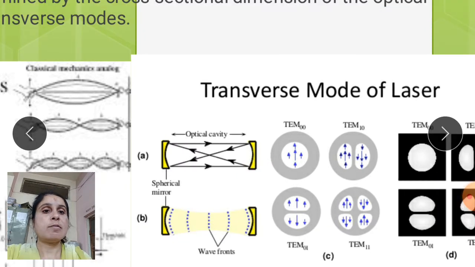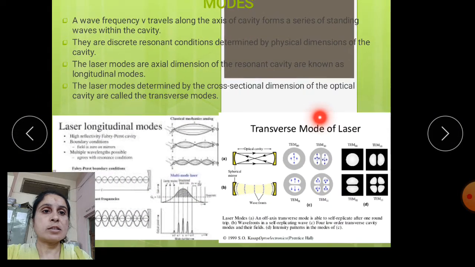There is a spherical formation, and with the transmission of rays, various transverse modes can be generated, with waves in spherical formation. We get various types of modes, TM00, TM10, TM11, which can be generated in this transverse laser.